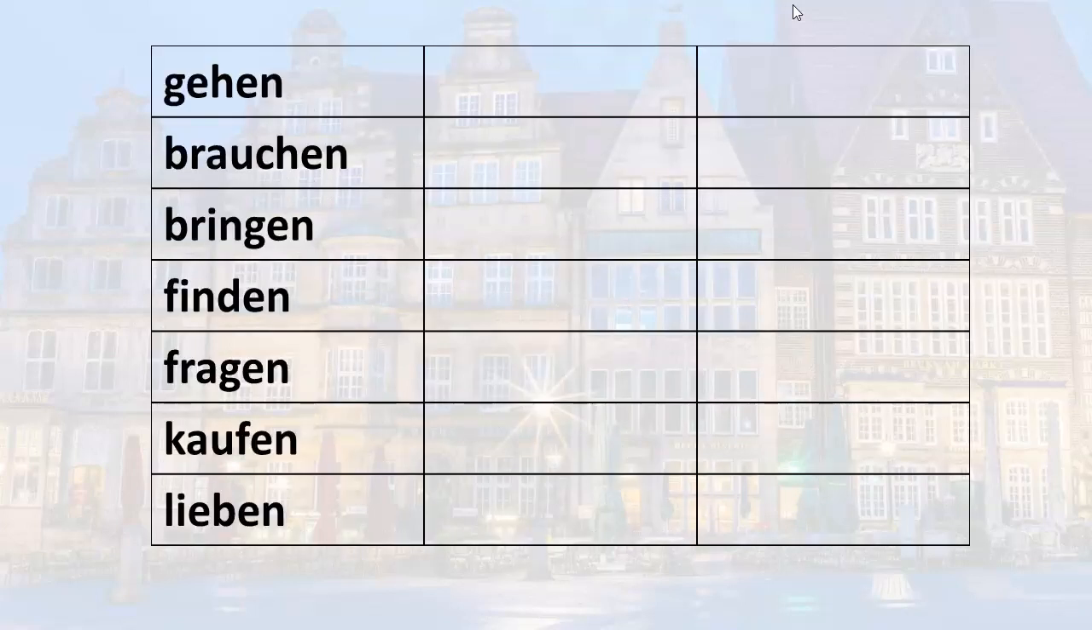Okay, so gehen. How would you say she goes, she does go, she is going? Remember, drop the en and add the t. So you have sie geht. Sie geht, she goes, she does go, she is going. How would you ask the question? Remember to reverse the word order. Is she going? Geht sie.